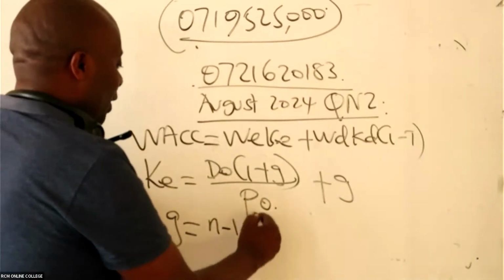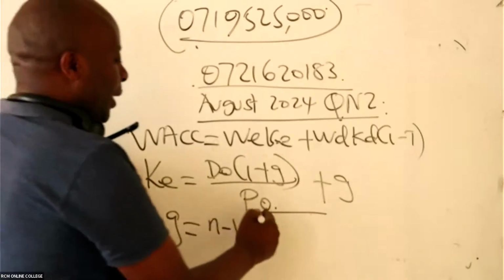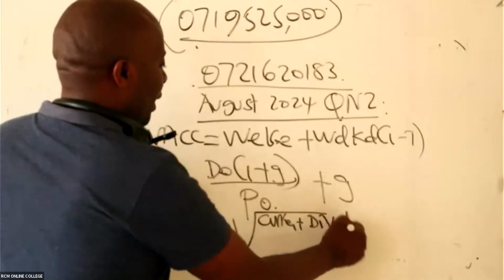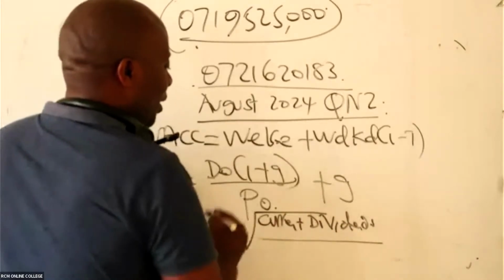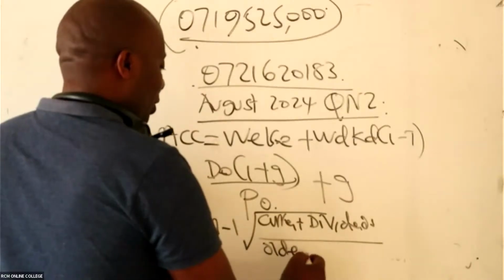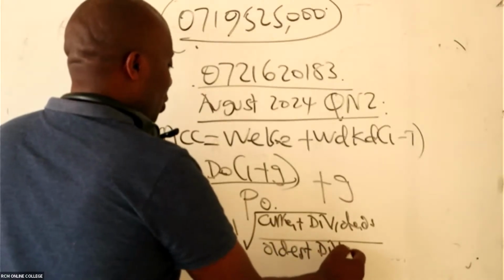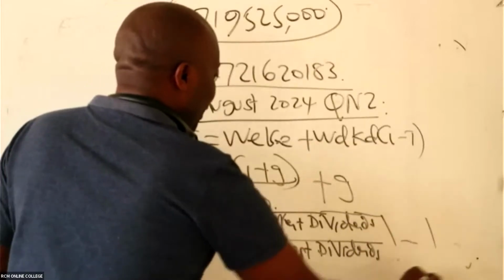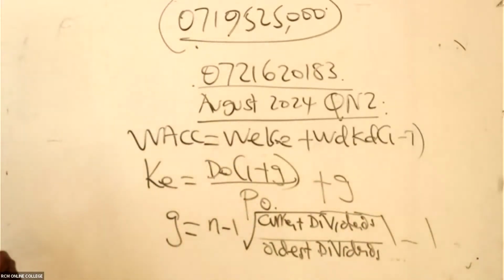It's N minus 1. Current dividend, all over, in this case here, oldest dividends. Whatever we shall get here, we shall come and take away 1. Whatever we shall get there, we shall come and take away 1.